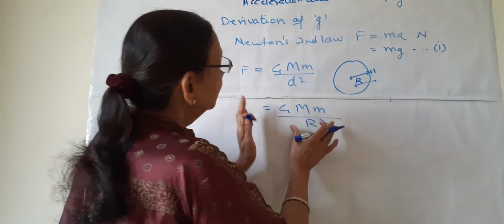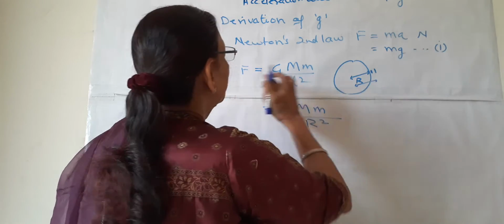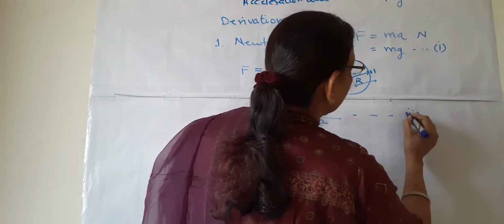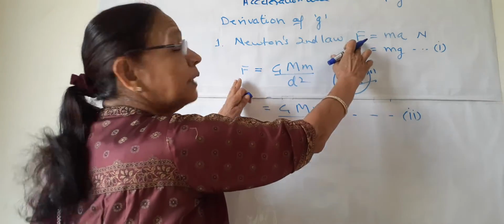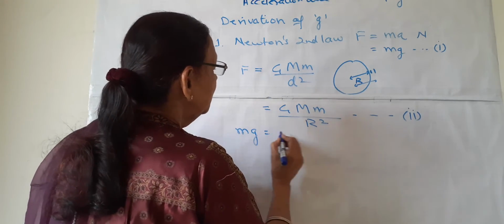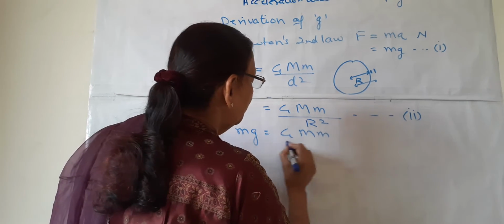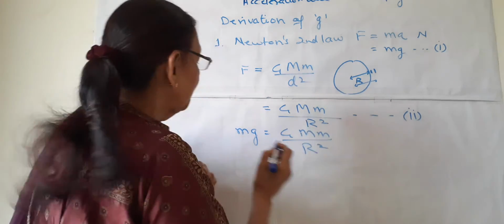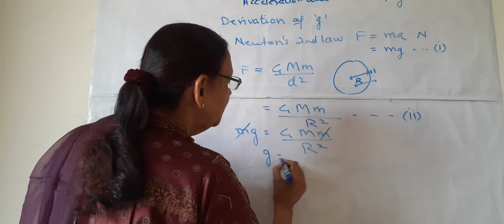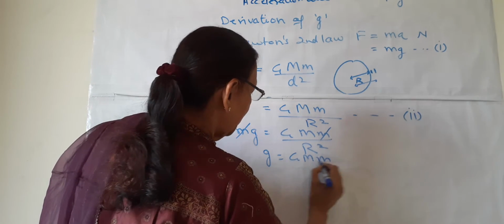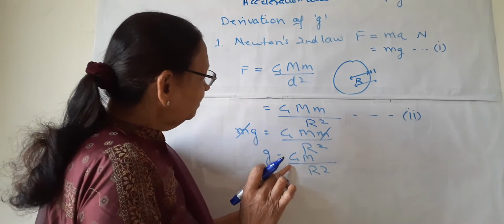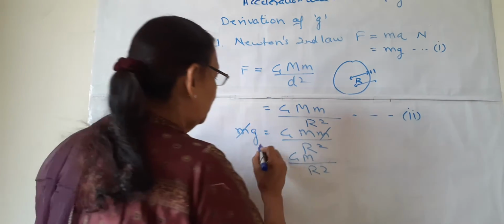So now we have this expression and this expression. These both F are the same. Suppose this is the second equation. As these both F's are the same, this will be equal to this. So I am writing mg is equal to G M m upon r square. This m will be cancelled with this m. What is left? Left is g is equal to G M upon r square. What does it mean?